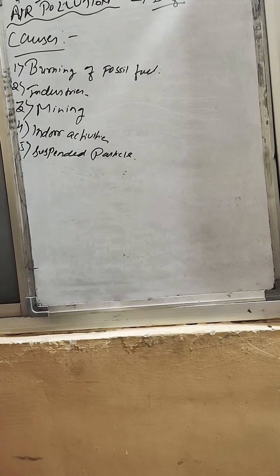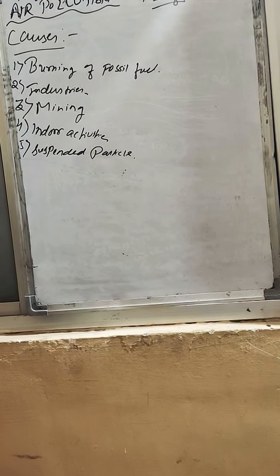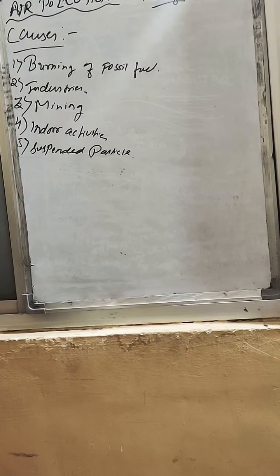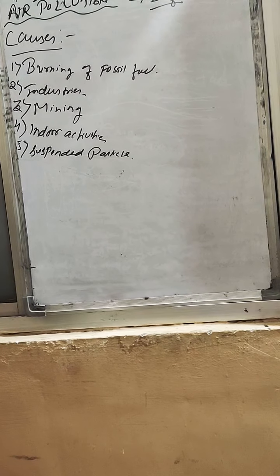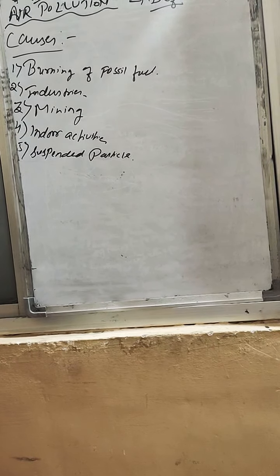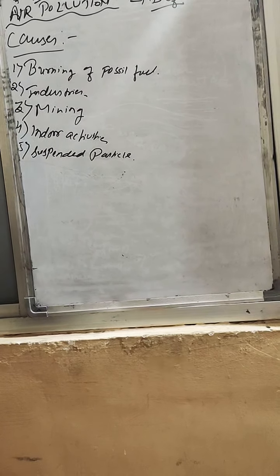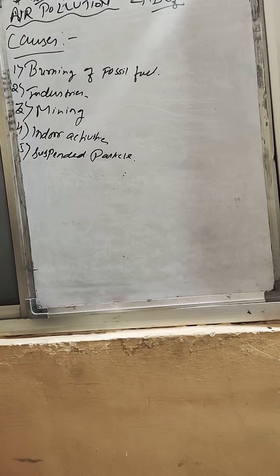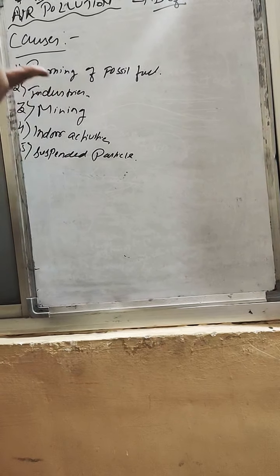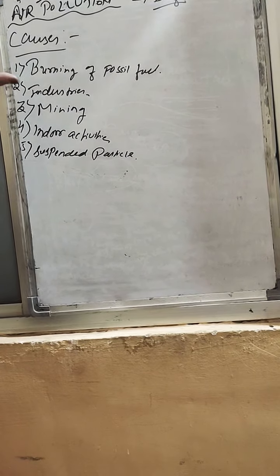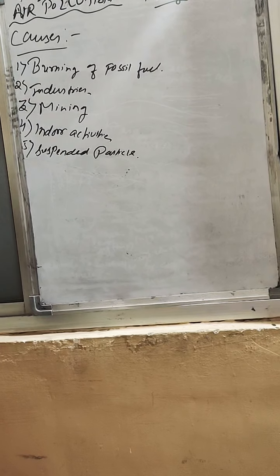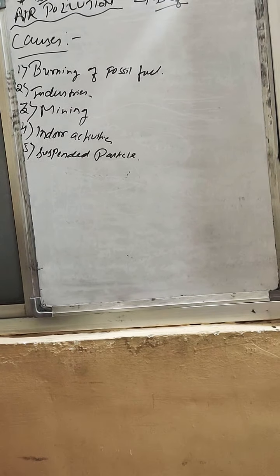Second one is the industries. The industries release harmful gases and smoke in the air that contains carbon monoxide and other organic compounds, which also decrease the quality of the air. Means whatever smoke or gases are released from the industries, they contain harmful gases like carbon monoxide, which will decrease the quality of the air and thus cause air pollution.